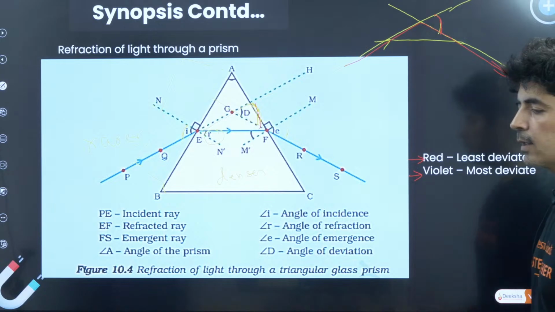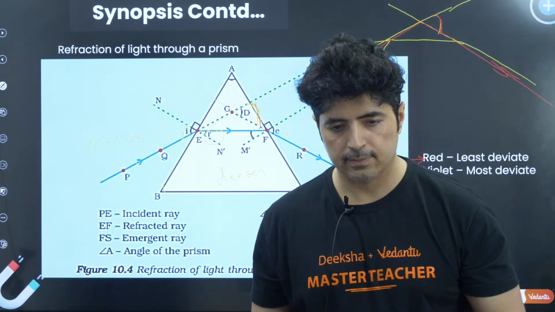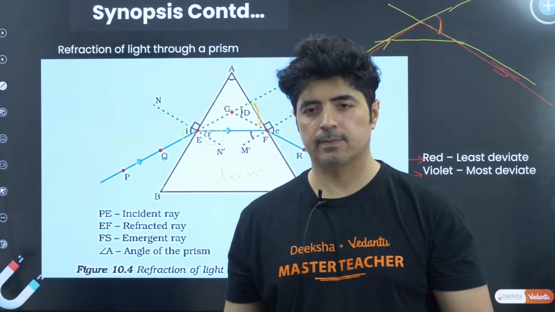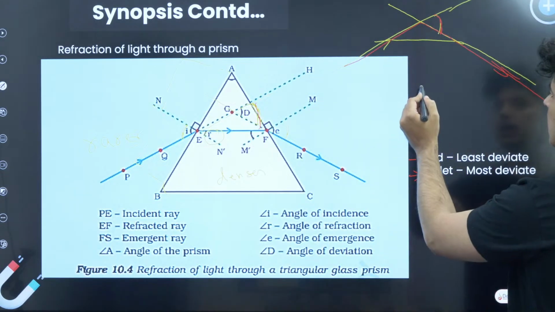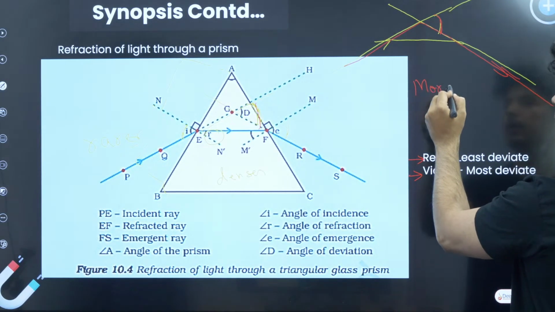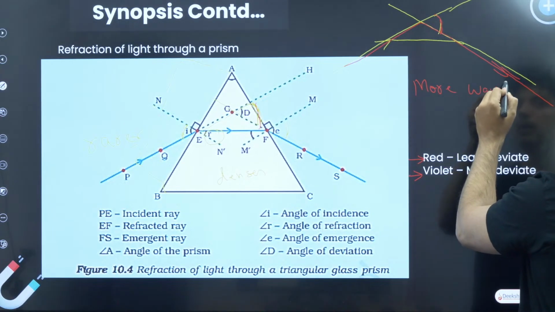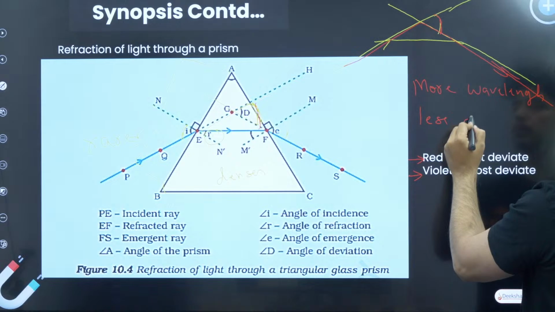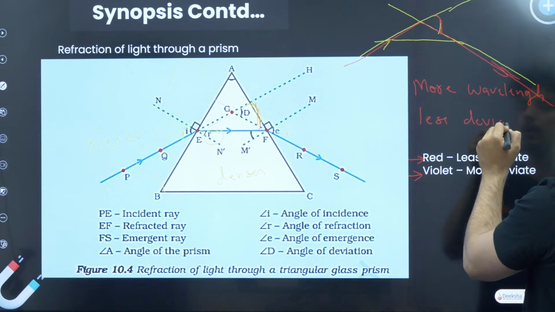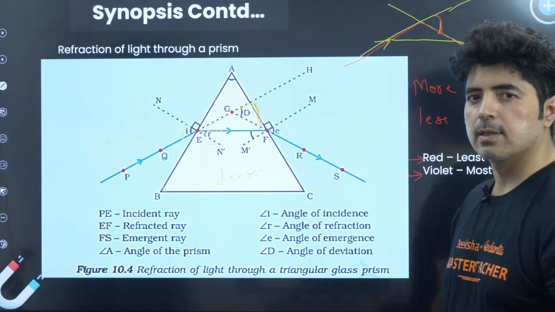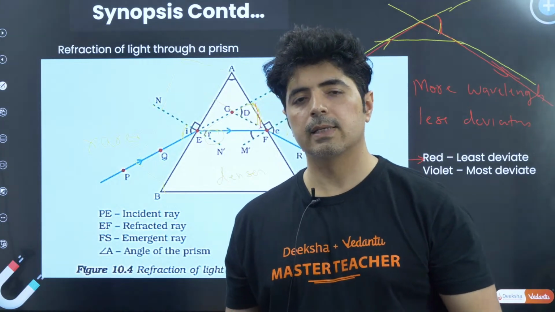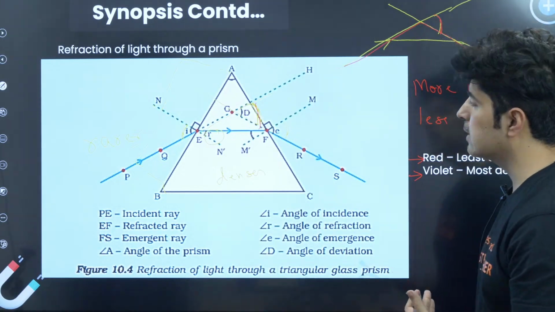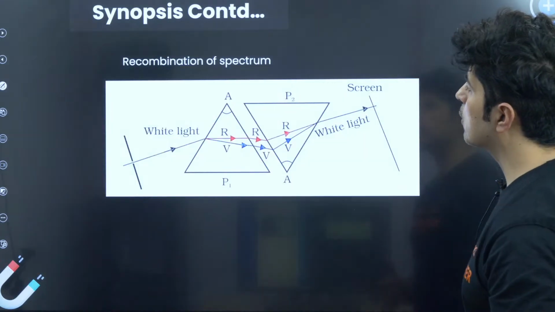Why? Because of wavelength. The more the wavelength, the less the deviation. This is what you need to understand, guys. Okay, please make sure you write this. All right, so violet light has the least wavelength, hence the deviation will be most. Okay, so let's go to the next part.